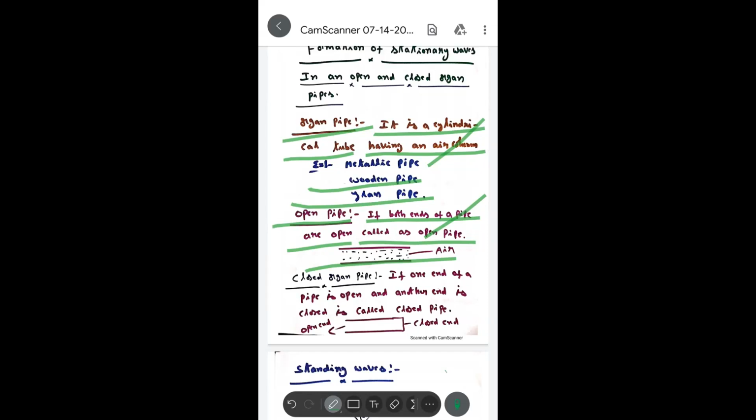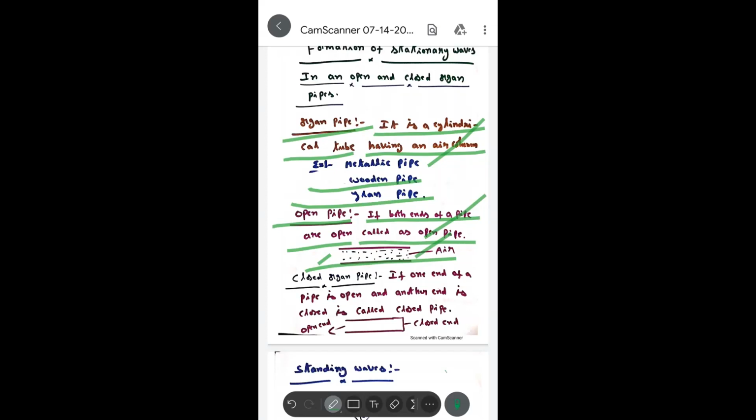What is inside the pipe is an air column. We can't actually see air in an open pipe, but here I have shown it. See here, both ends are open and it has an air column. This is called an organ open pipe. I hope you understood.